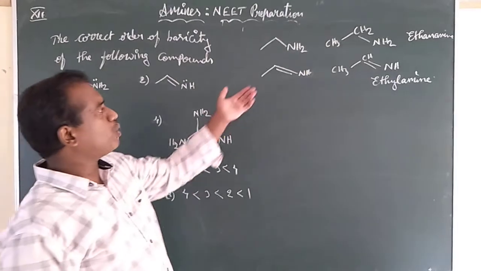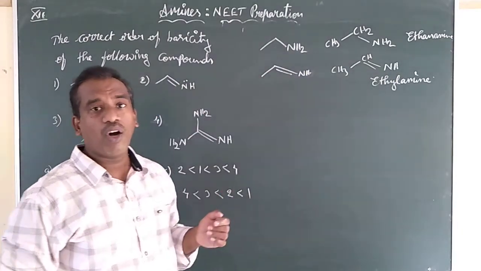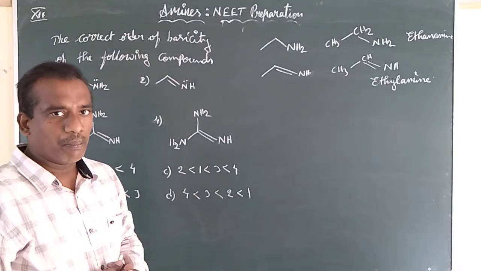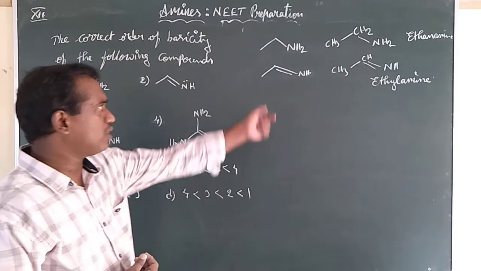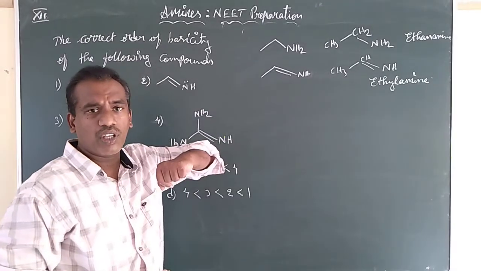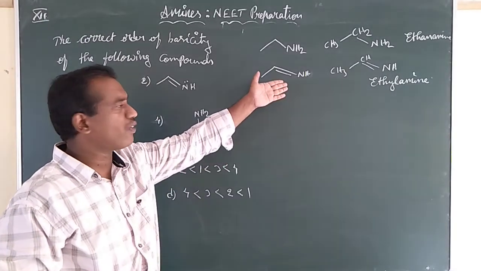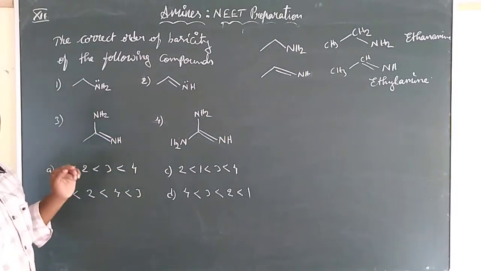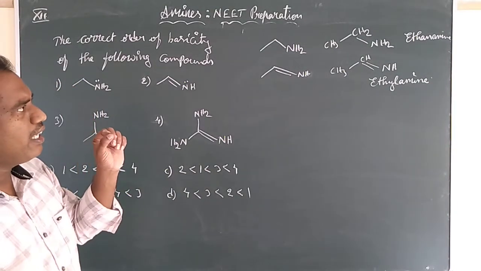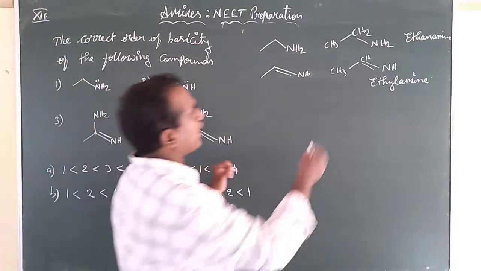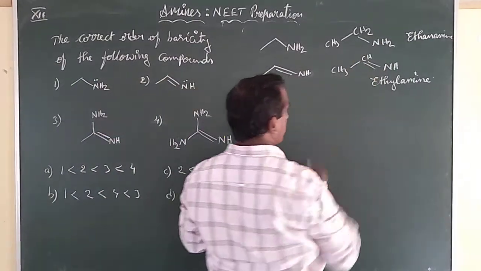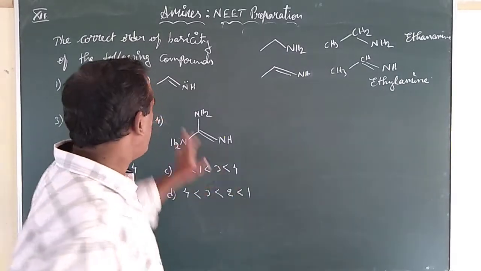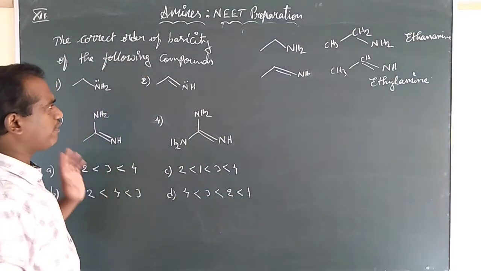Instead of the alkyl group, once you have a double bond to the nitrogen, it still makes the nitrogen more basic, because this is a nucleophilic center and it favors the nitrogen lone pair to be readily donated. So among these two, as if we have a single bond and a double bond, the double bond containing carbon nitrogen will be more basic. Okay. So among the first and second option, we are very clear.